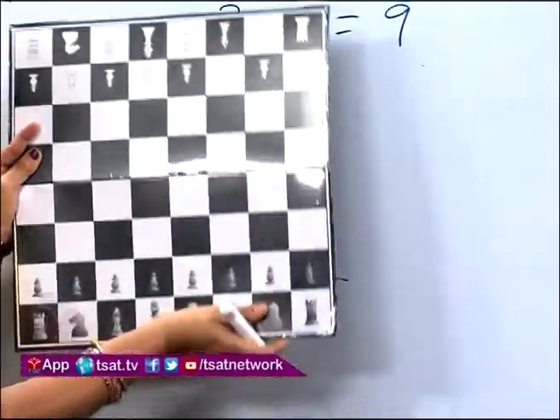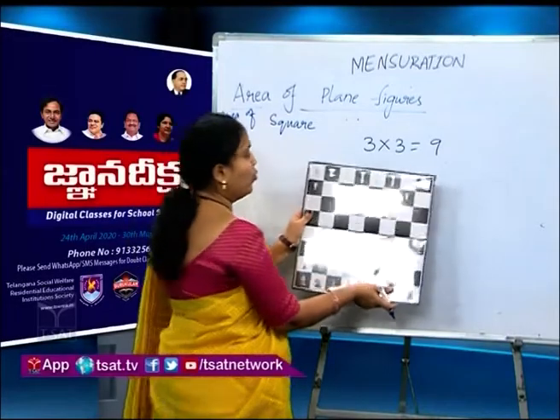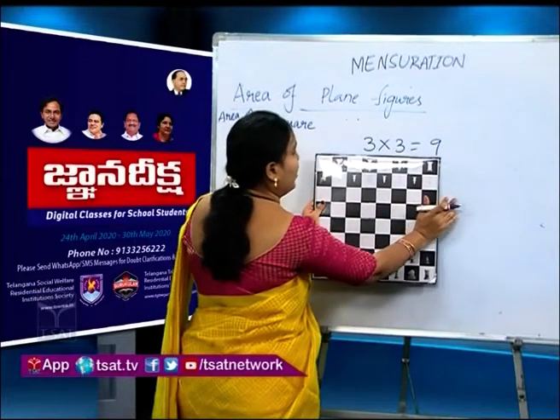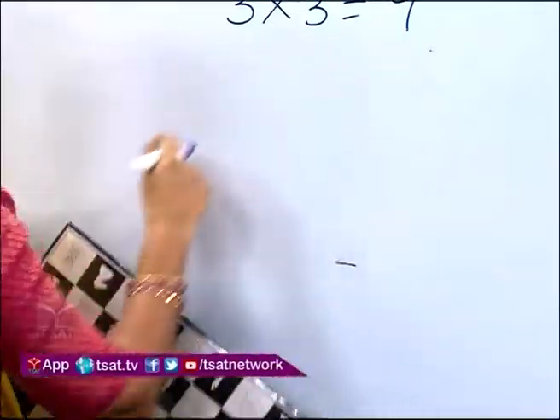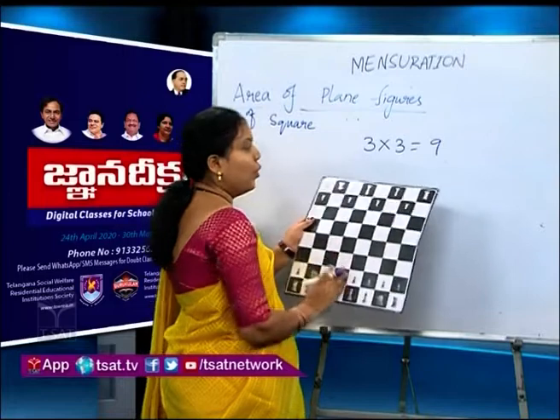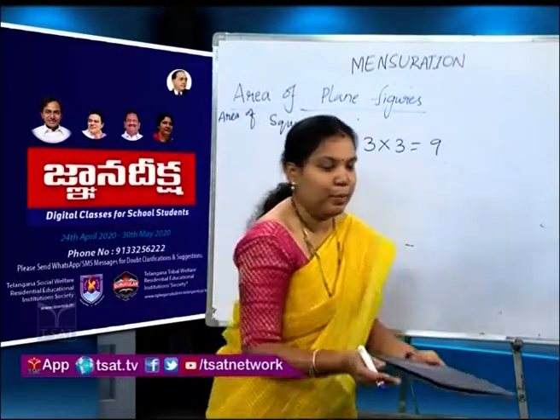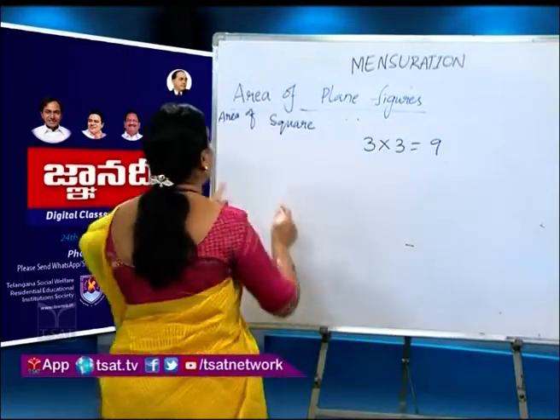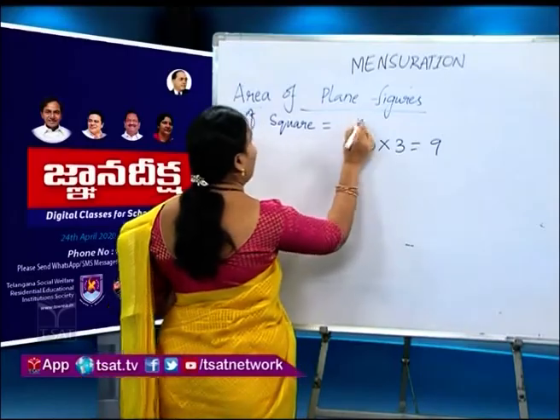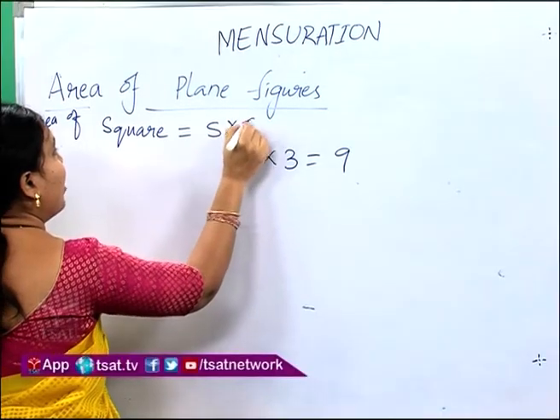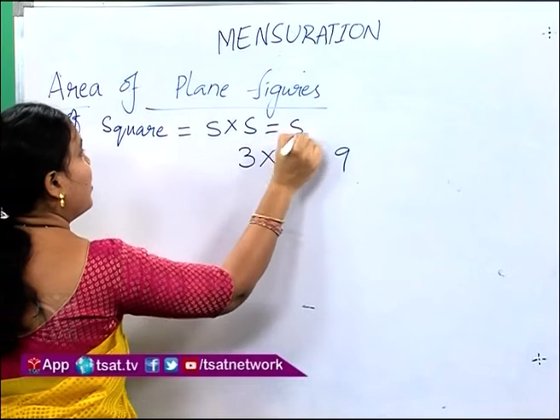Then the area of this chessboard is 8 times 8, that is 64 square units. Is it clear? Then we can say that the area of a square is equal to side times side, or we can say side squared.